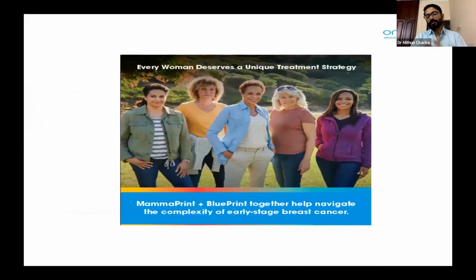So this is what we are putting forward. Every woman deserves a unique treatment strategy according to the molecular subtype, and if it's possible, we should think of doing comprehensive genomic profiling in patients. Thank you.